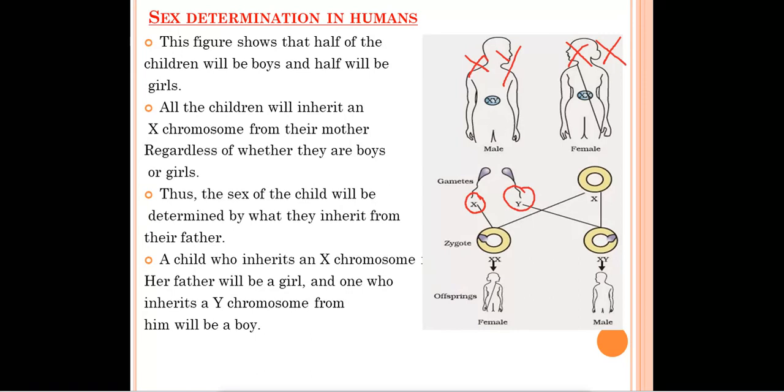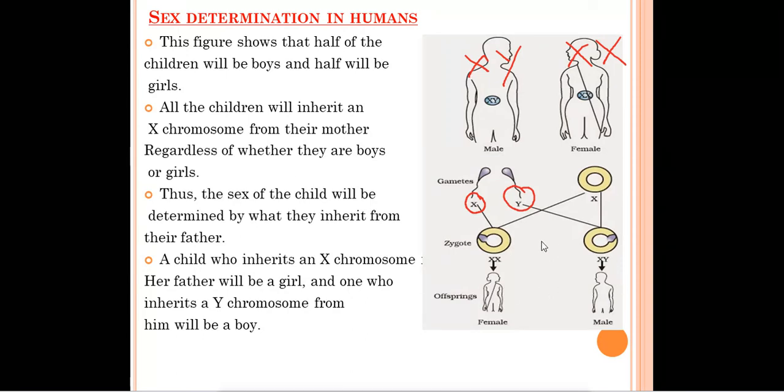This X, the sperm which has an X chromosome, can combine with the egg having an X chromosome, and the zygote formed will be an XX pair. But it is also possible that the sperm carrying a Y chromosome can combine with the X chromosome of the egg, and it can form the combination XY. The zygote formed is X and Y.